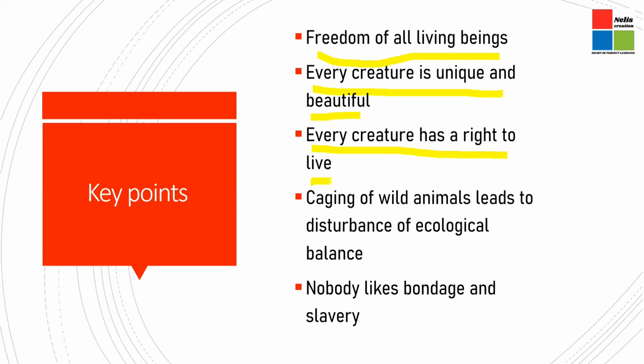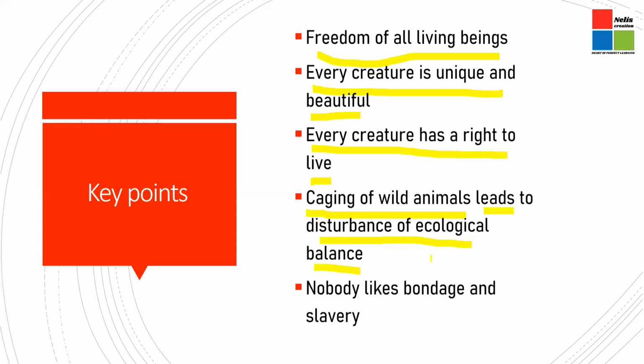The tiger wishes to come out of the cage and live his life as he has always been used to. He wants to be around the jungle. He wants to scare people. He wants to display his strength and power, his ferociousness, and this is how he wants to live his life. The poet also highlights the fact that caging of wild animals leads to the disturbance of ecological balance.